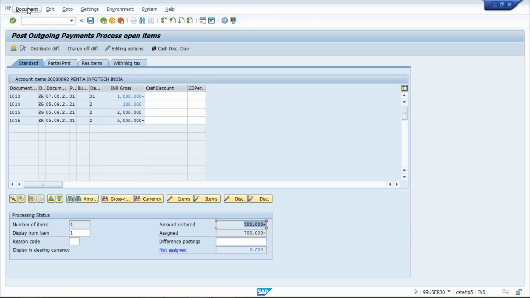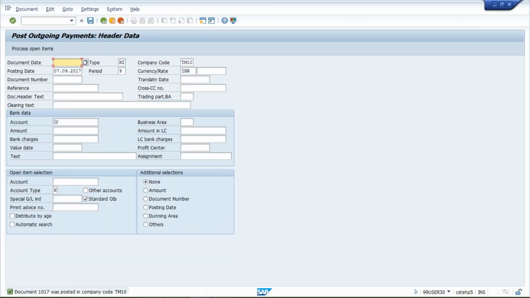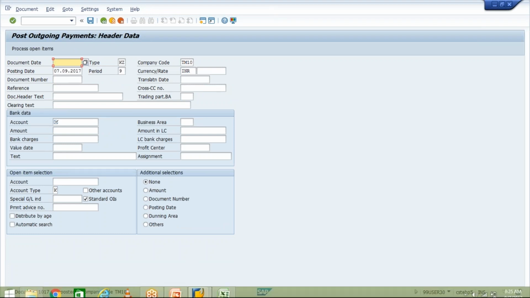If you want to see the accounting entry, click on document and click on simulate here also. Your system is going to show you the accounting entry. Your bank account is getting credited and the vendor is going to be debited. So this is your accounting entry, and if you click on post, in the sense save it, the system has generated a document number.